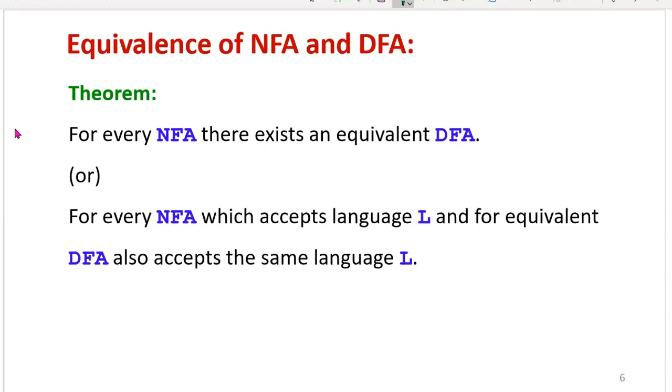So this equivalence theorem is used to convert a non-deterministic finite automaton to a deterministic finite automaton.